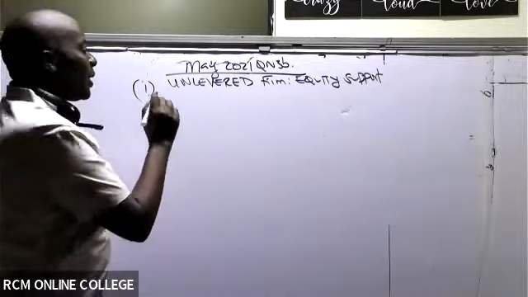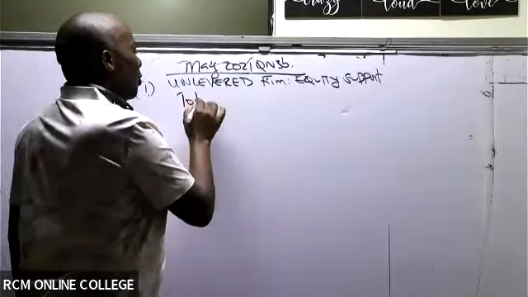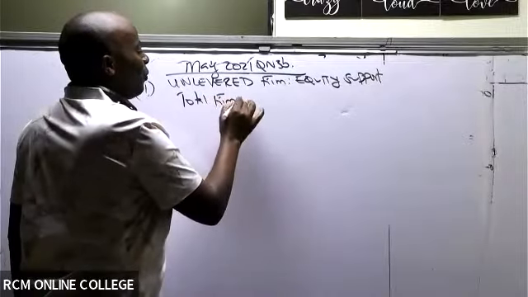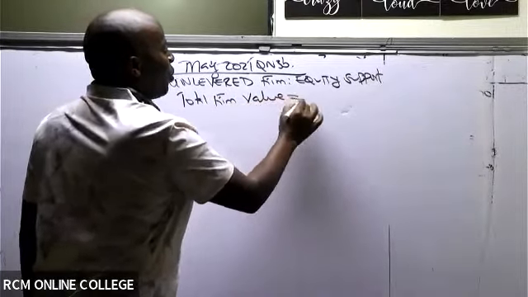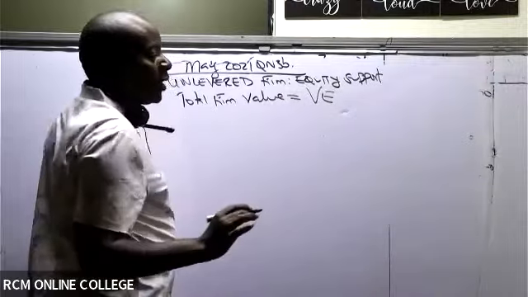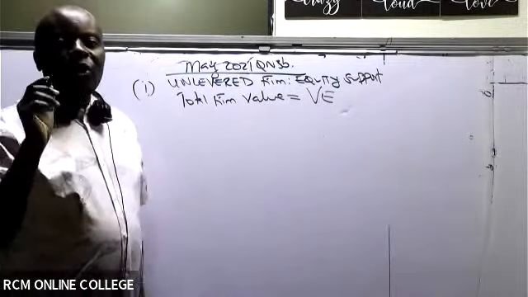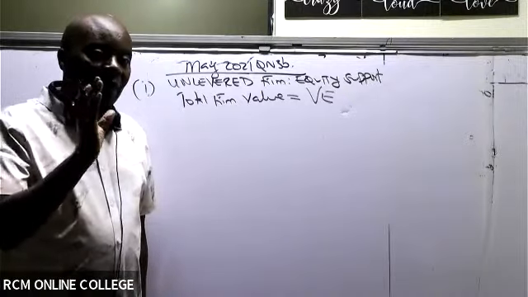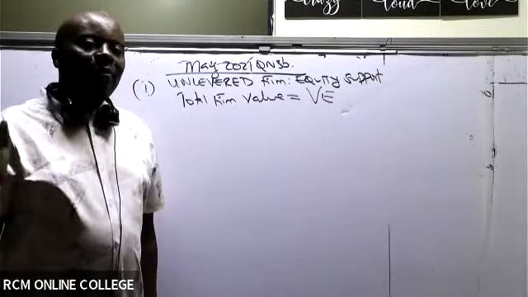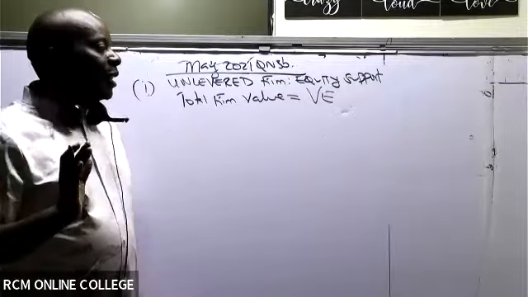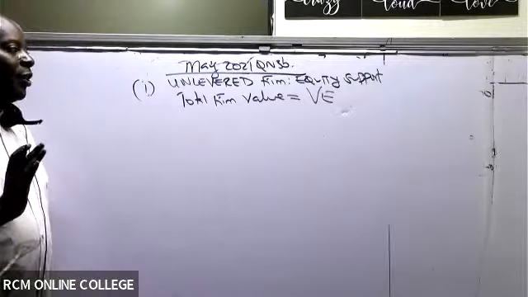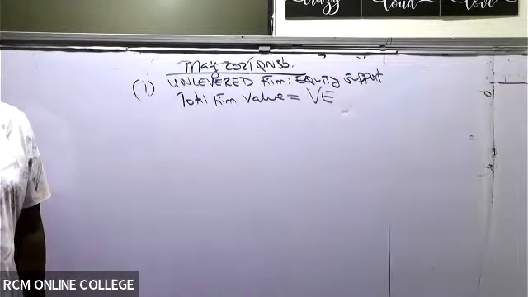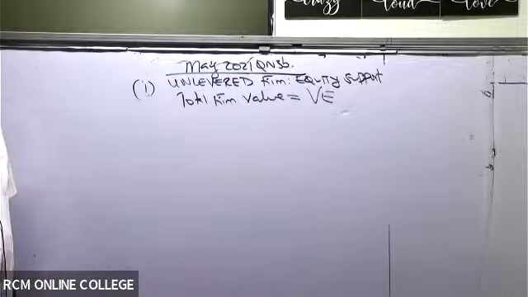So basically total firm value will be equal to value of equity. Normally we say total firm value is value of equity plus value of debt whenever we have equity and debt support. But here we only have equity support.